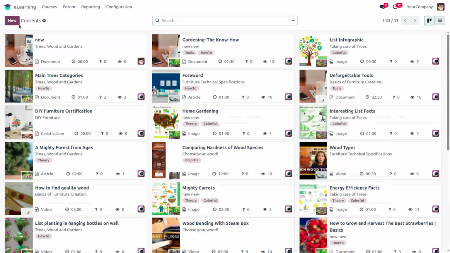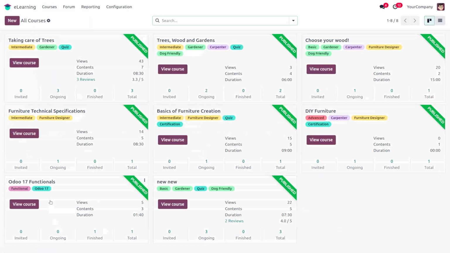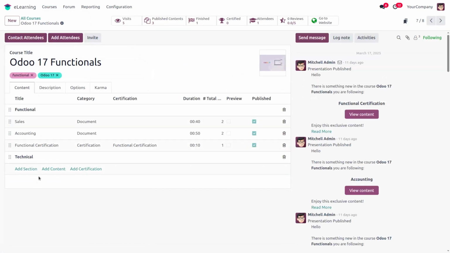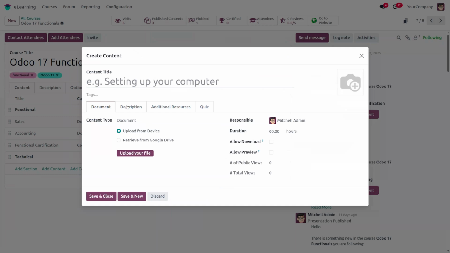If we need to create new content, we can add it, and the contents are visible here in our course. Here we can see a new one is one of the contents. When we move to our course, we have the option to add new content.